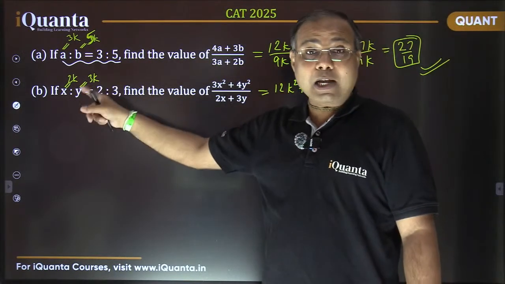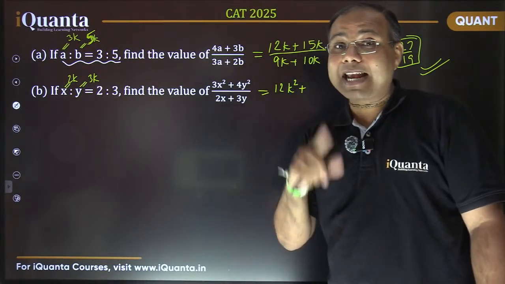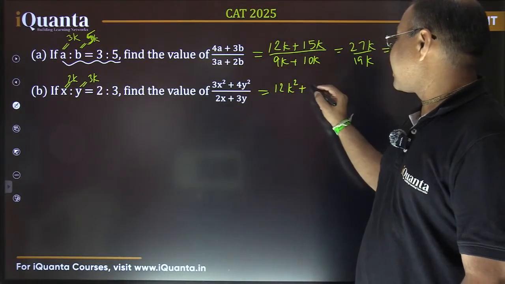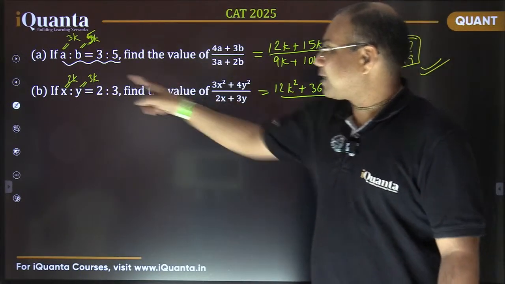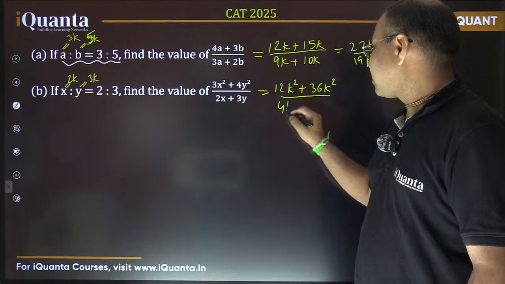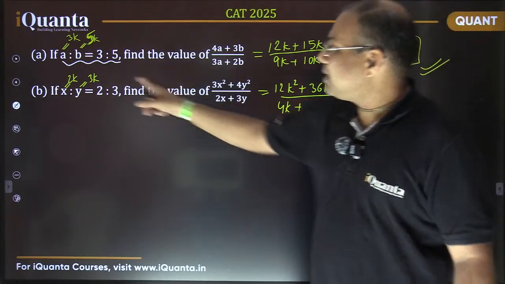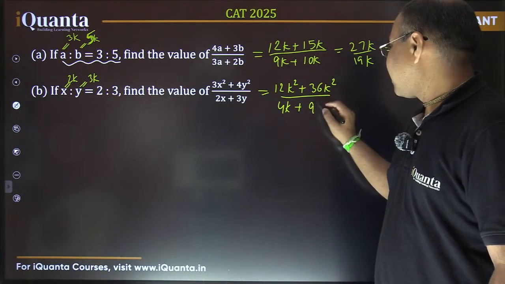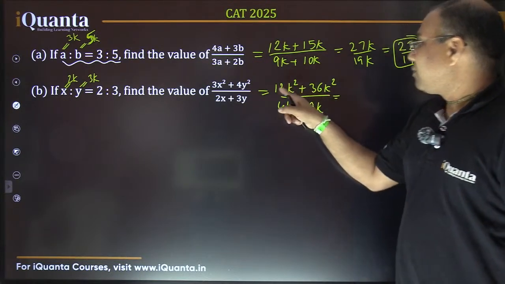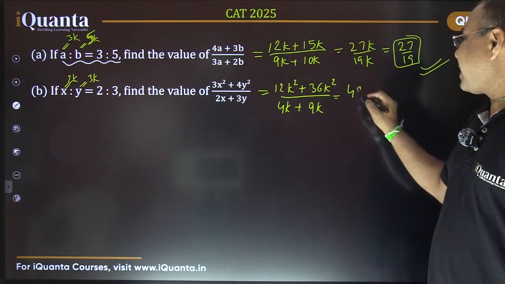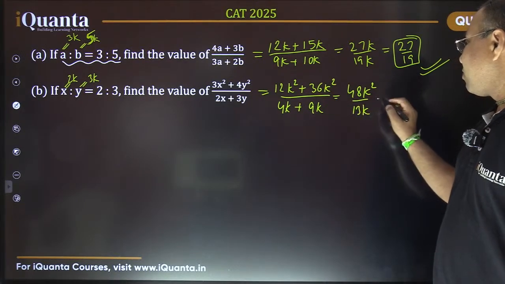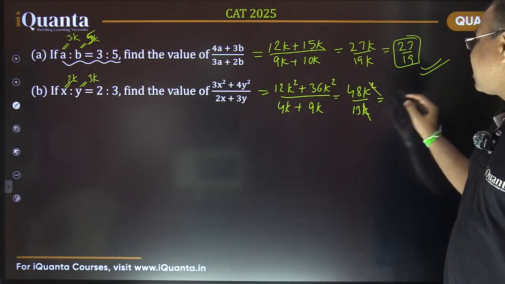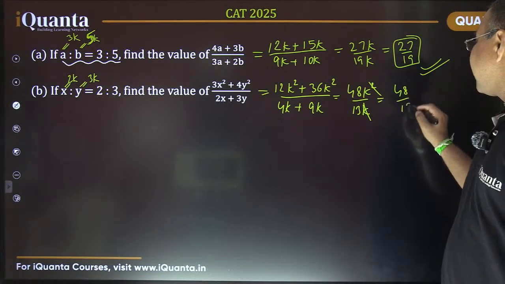Y is 3k now. 3k का square कितना होगा? It is 9k square. 9 into 4, 36. So this is 36k square upon 2x, that is 4k, and 3y means 9k. So that comes out to be 12 plus 36, that is 48k square upon 13k. And this 1k would be cancelled, so it is 48 by 13k.